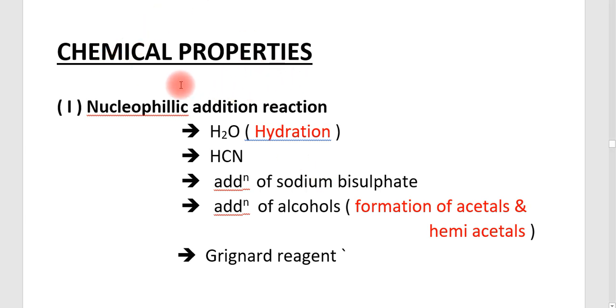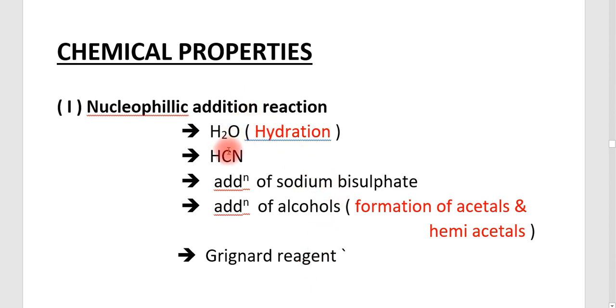The first type of chemical property is the nucleophilic addition reaction that takes place at the carbonyl carbon. The nucleophilic addition reaction may take place in the presence of water, HCl, sodium bisulfite, or by adding alcohol. Adding alcohol is a very important reaction, because it leads to the formation of 2 compounds, the hemiacetals and acetals, and the other is the Grignard reagent.